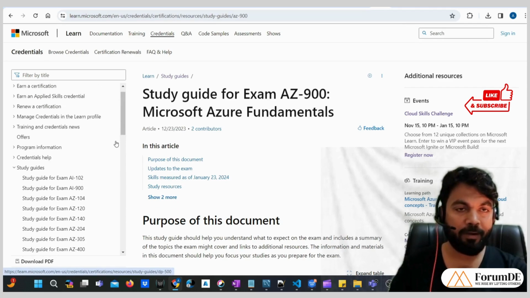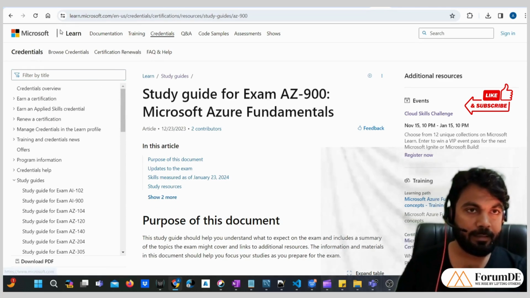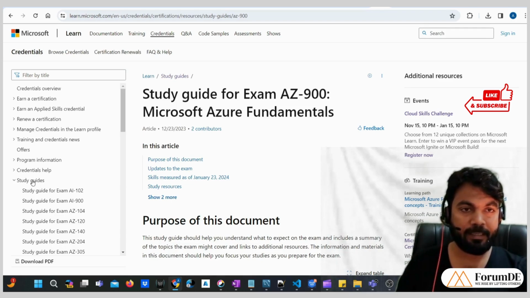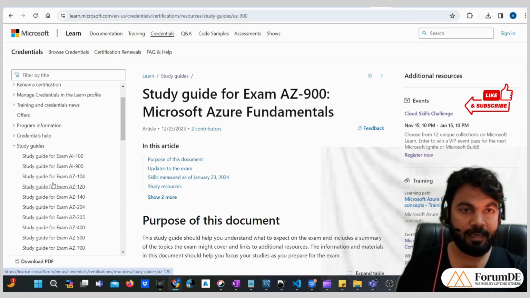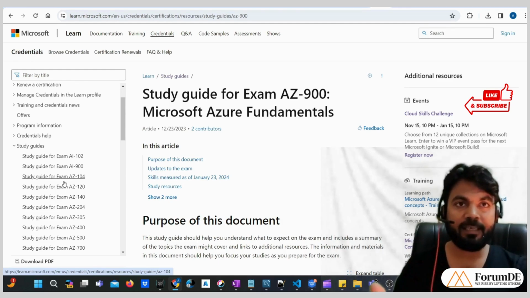I have found a Microsoft link, and this link is of Microsoft Learn. And here, as you can see, we have this study guides option. In this study guides, we have study guides for many certification exams that Microsoft conducts.